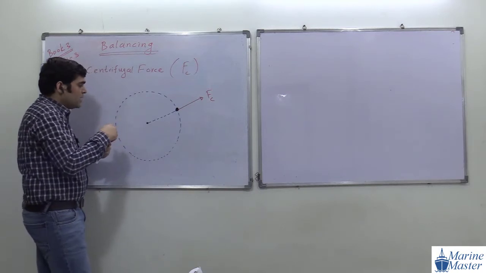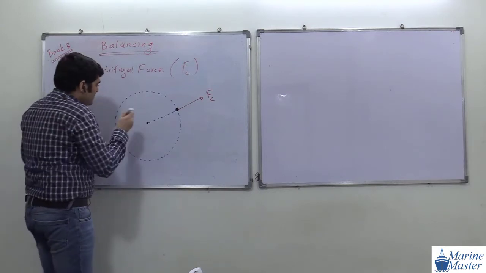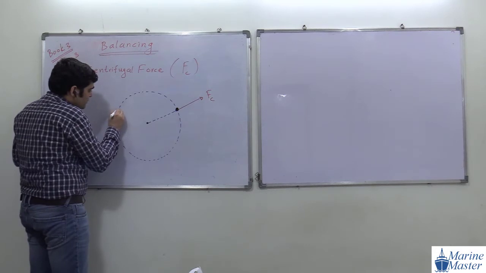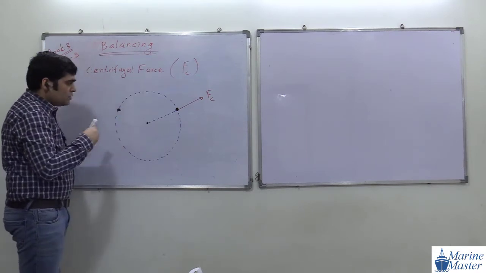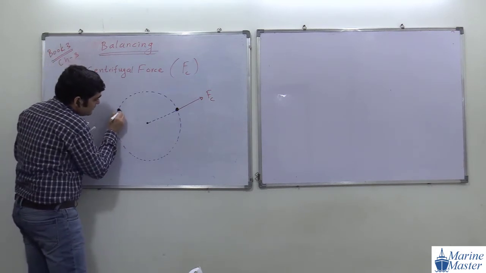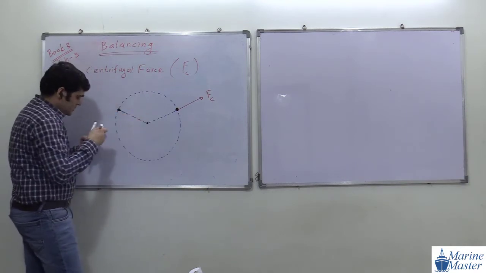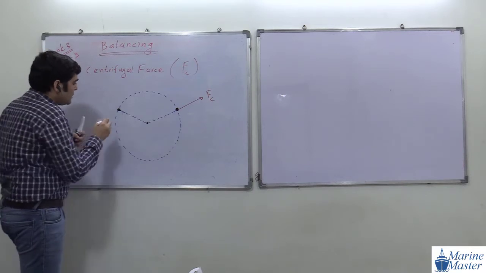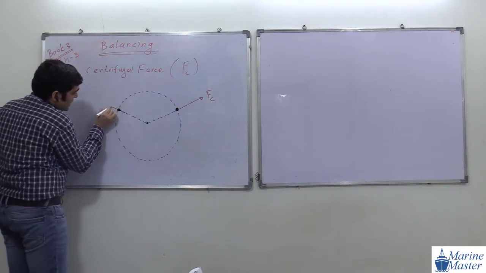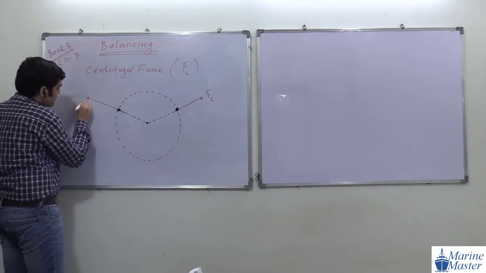Suppose the object comes at this position, see the scenario. Now how will the centrifugal force act? This is the radius, I am making it dotted. Centrifugal force will always act radially outward.